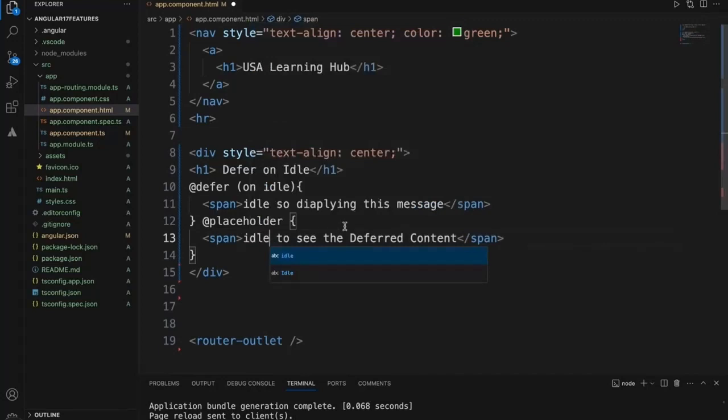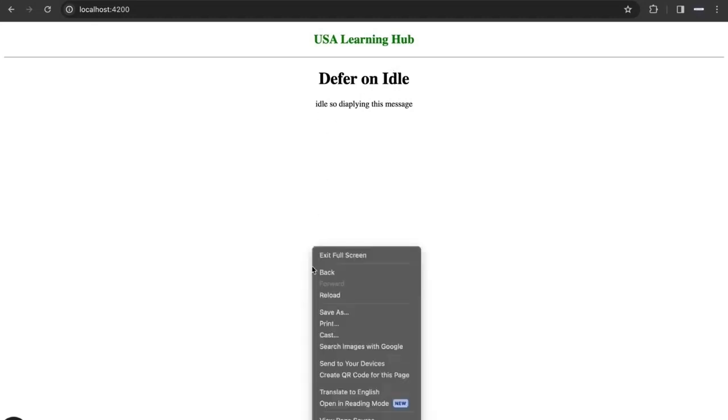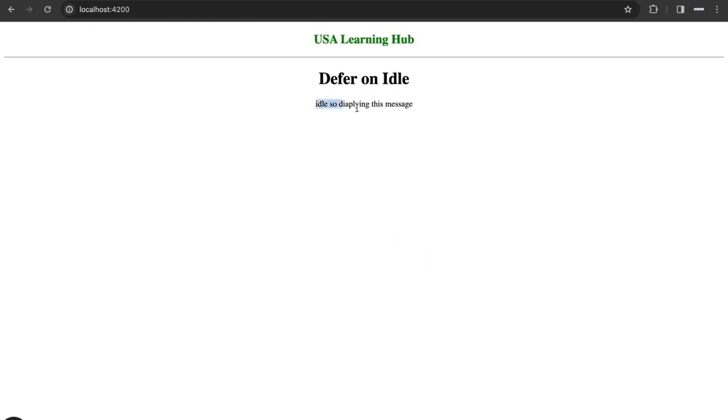For this particular idle, we do not need to interact or hover or do anything. Automatically, when this whole page is rendered onto the browser, when the page is stable and idle, Angular will automatically display it. You cannot directly see it on the browser, because there is nothing on this page to display. If there is large content that we are displaying and after that the page will be idle, then that's when the message is going to be displayed. But currently, since we don't have too much content on this page, you are able to see that content because this is idle already.